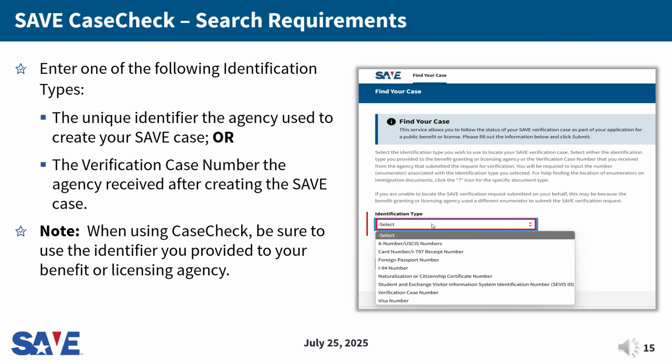To locate your SAVE case using CaseCheck, you will need to enter either the numeric identifier you provided the agency to create your SAVE case or the verification case number the agency received after creating the SAVE case. The verification case number is the number SAVE assigns to your case after it's created. If you don't have the verification case number, it is important that you use the same numeric identifier that you provided to the benefit or licensing agency to create the SAVE case. Otherwise, you may not be able to locate your case in CaseCheck.